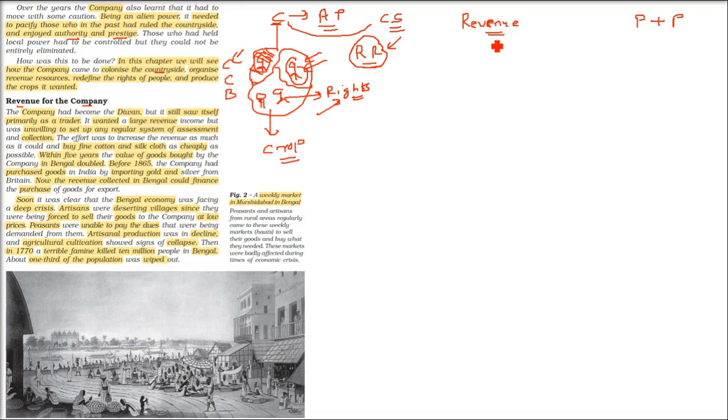So power and money. Revenue is the money they were getting, or anybody would get. So now the company has become the diwan, the chief finance administrator. But still, at this point of time, 1765, they still treated themselves as traders, nothing more than that, only traders, right? They wanted money from the Diwani they got.